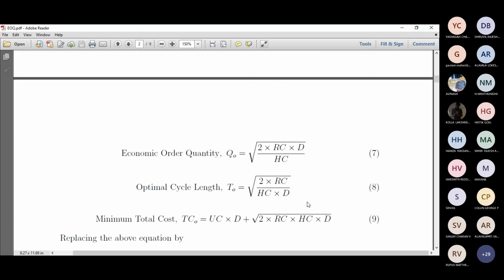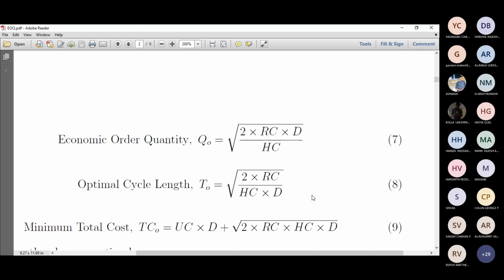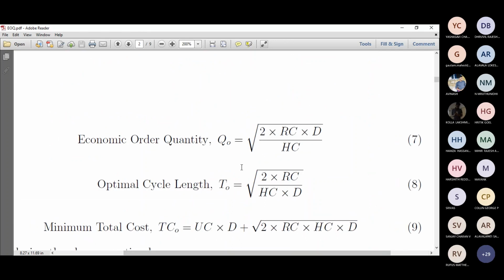Next is a very, very important thing. It is called the economic order quantity. The economic order quantity actually results from a derivation. Just skipping those derivations; maybe we might focus on them at the end of this module, right? As of now, understand economic order quantity is Q naught.